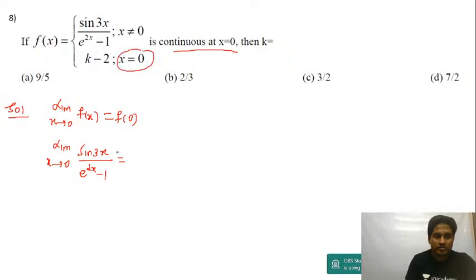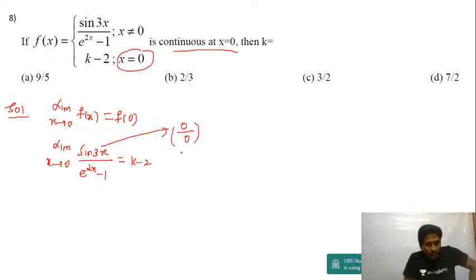When x is equal to 0, if I substitute here, you will get this as k minus 2. Now this is actually 0 by 0 form, because sine 0 is 0, e power 0 is 1, so you get 0 by 0 form.